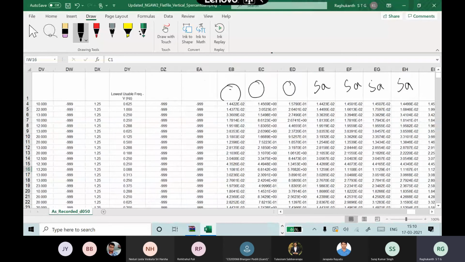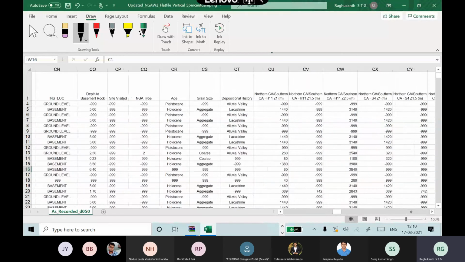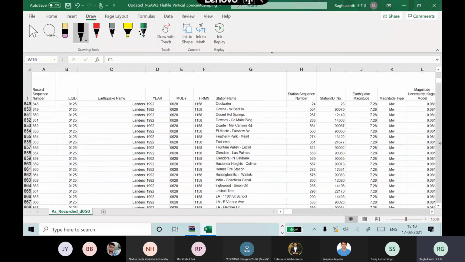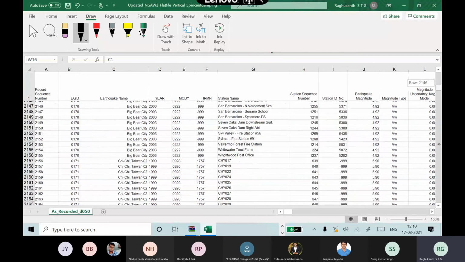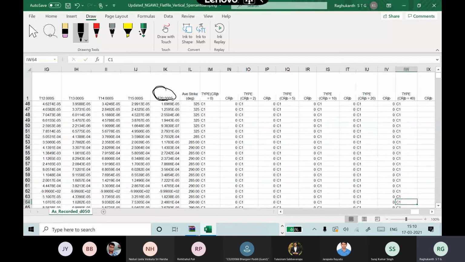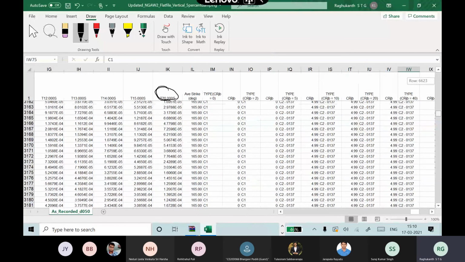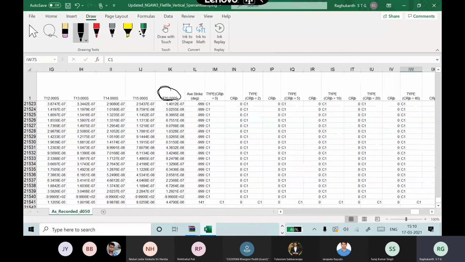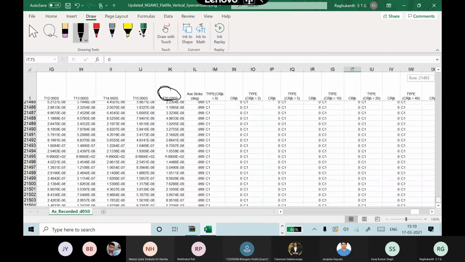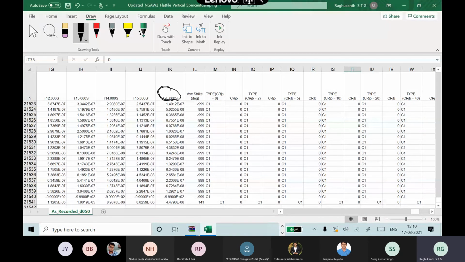So let me go to this one. If you see this database, now you can see how many are there. If you try to see here, 852. How many data points are there in total? 21,540 earthquake data sets are there.